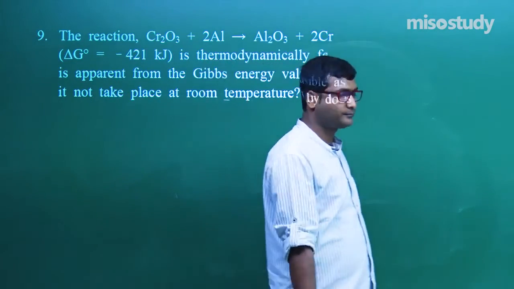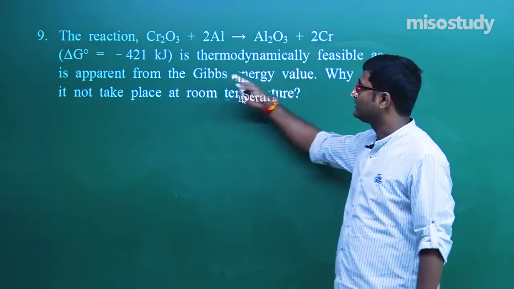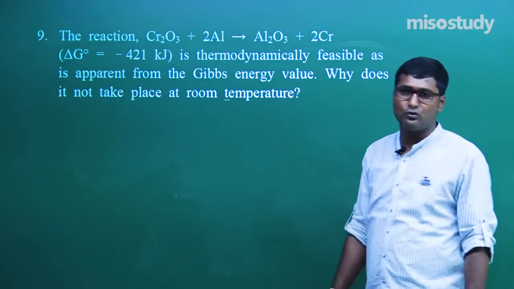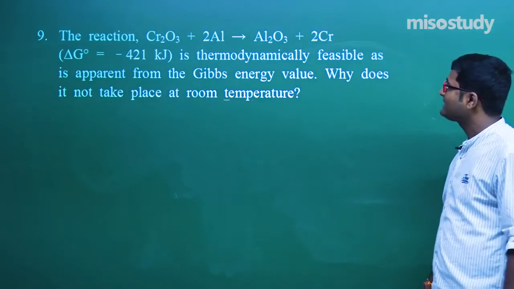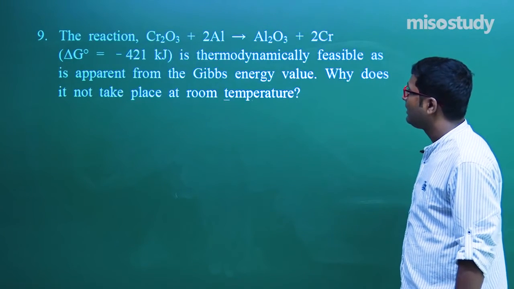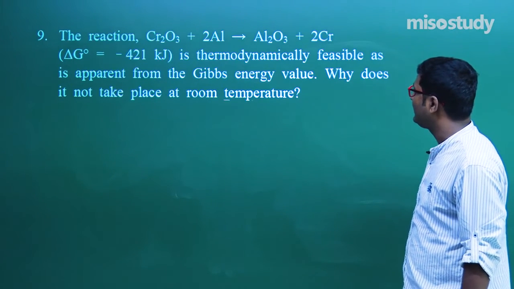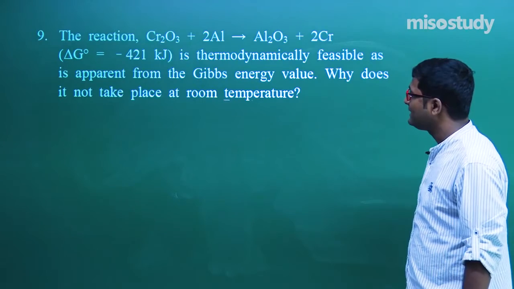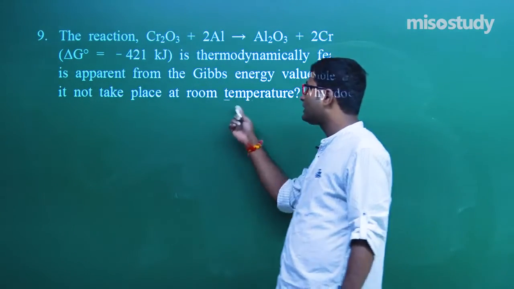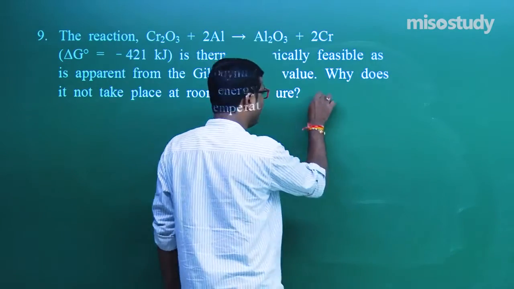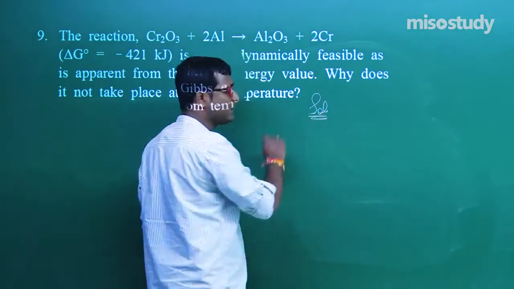The reaction with delta G equal to -421 kilojoule is thermodynamically feasible as is apparent from the Gibbs free energy value. Why does it not take place at room temperature? This is the best question. Listen carefully.